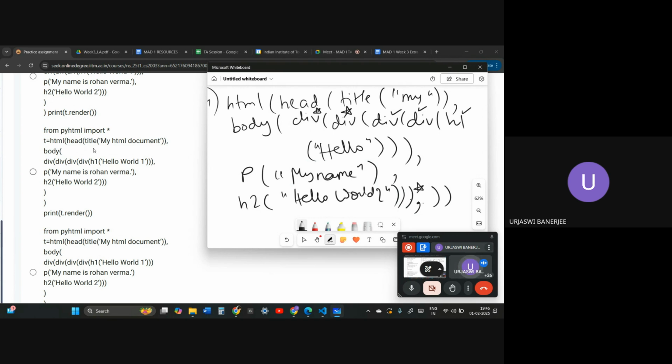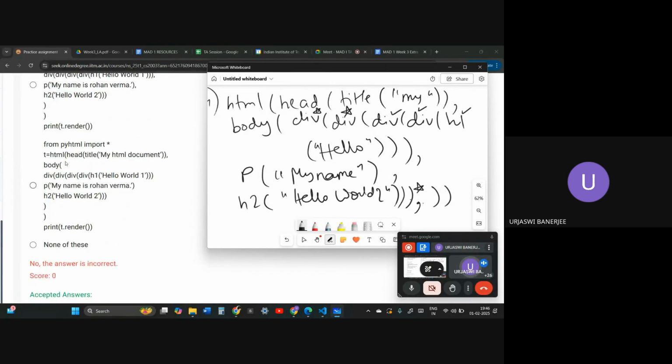So okay, HTML, head and title, my HTML document, body, and div. Okay, h1 hello world 1. Okay, and then p tag, my name, hello, h2 hello world 2. Okay, and then afterwards 1 2 3, and if you see they have gone to the next line, 2 tags. So this option is now correct. Let us go through the other options.